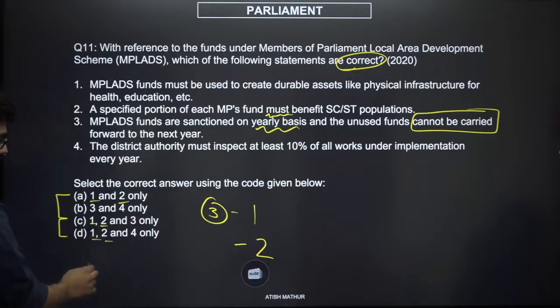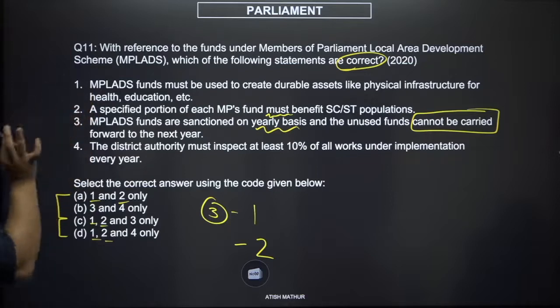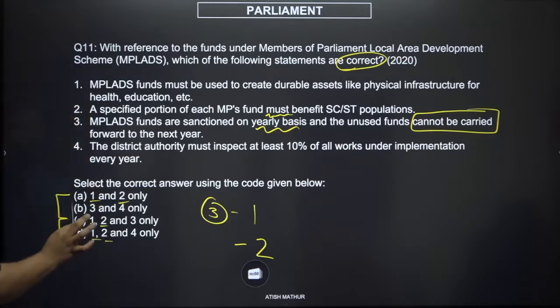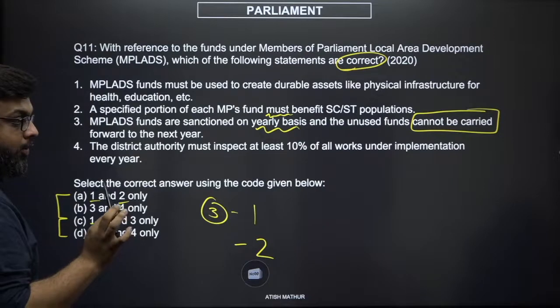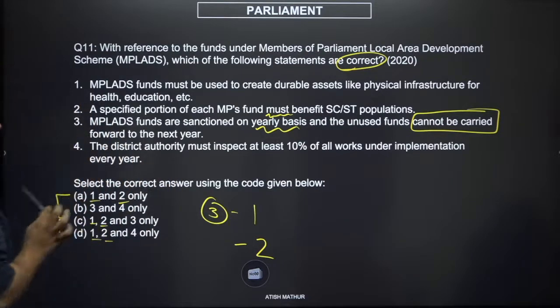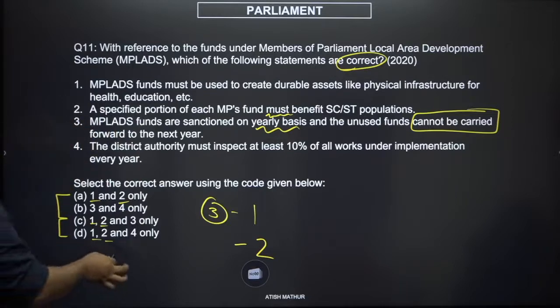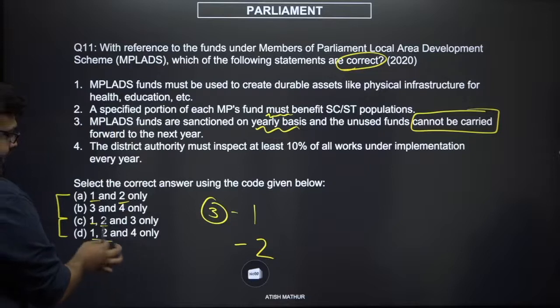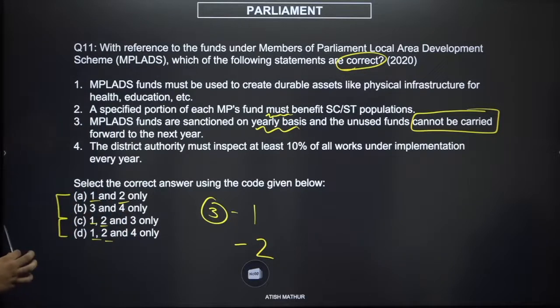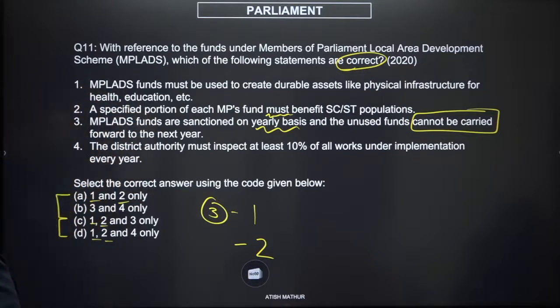If we see 1 and 2 as common here, it means either both 1 and 2 are wrong or both of them are correct. For both 1 and 2 to be wrong, you will only have 3 and 4 as the option. You will only have 3 and 4 if both 1 and 2 are to be wrong. Let us see if we can prove 1 and 2 to be wrong.